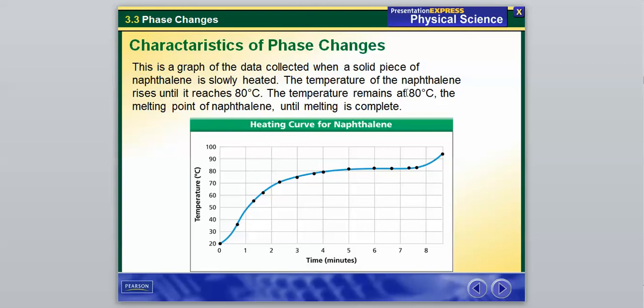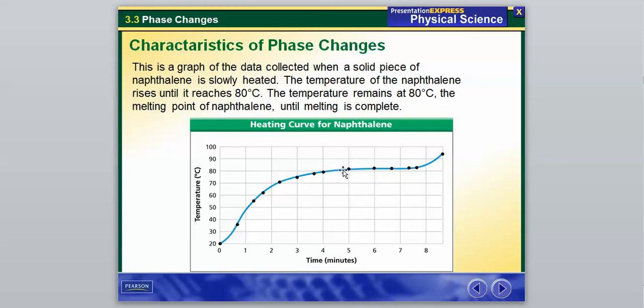The temperature remains at 80 degrees Celsius, the melting point, until melting is complete. So again, we're increasing the temperature, we're increasing the temperature. Again, 80 degrees Celsius is the melting point. And if we look, it levels off here at 80 degrees Celsius. So it stays at that temperature until all the melting has completed.